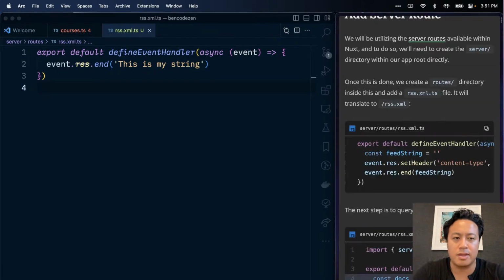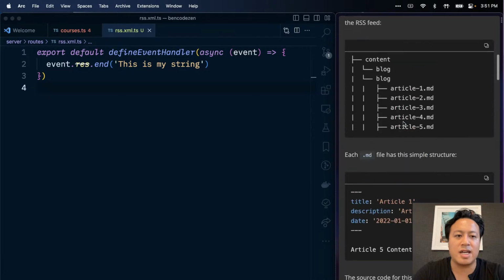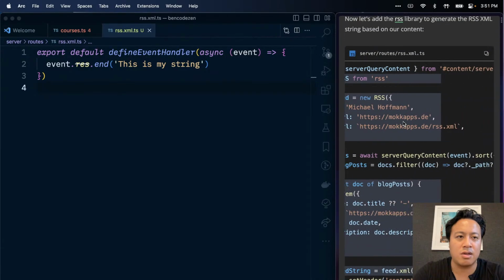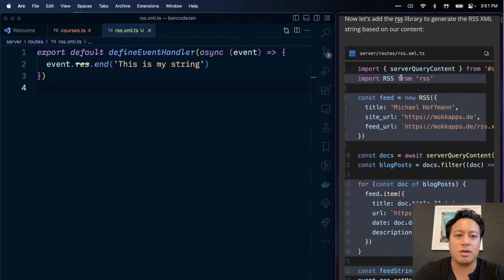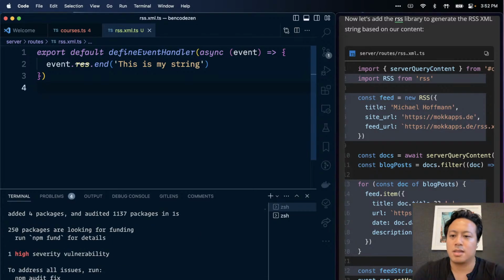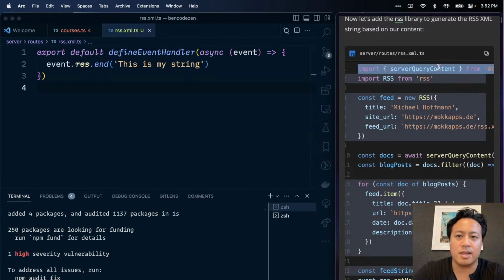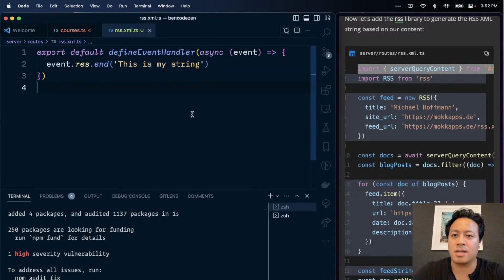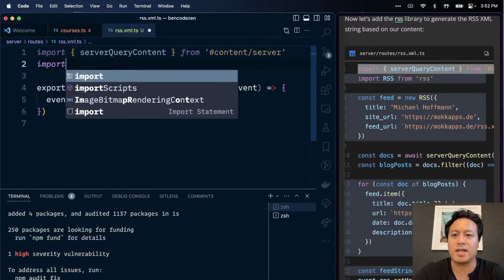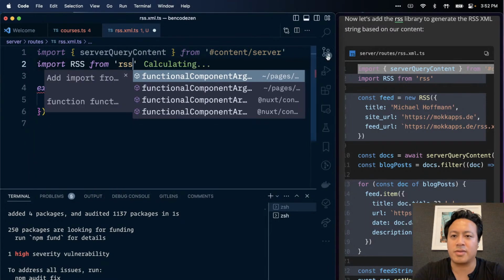So next step here in my mind is we need to see if we can actually get all the things. So first of all, looks like I'm going to need this RSS package. So let's go ahead and do that. Install RSS. That looks like that's good now. And then let's just start playing around with some of these imports. So I am using Nuxt Content v2, which is where this thing's coming from, which we just verified. And we'll import RSS from RSS.